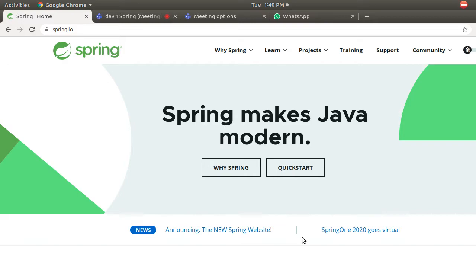You have Spring Boot, Spring MVC. The learning curve of Spring is really high. Means you have to spend a lot of time in learning Spring. So that is one thing that you should keep in your mind. It's not like you attend classes for 1 week or 2 weeks and you can learn completely everything in Spring.